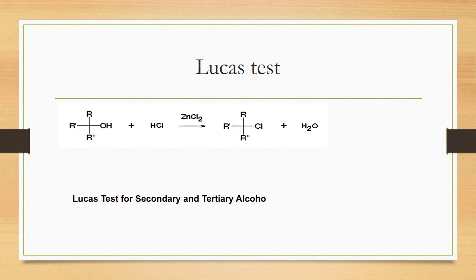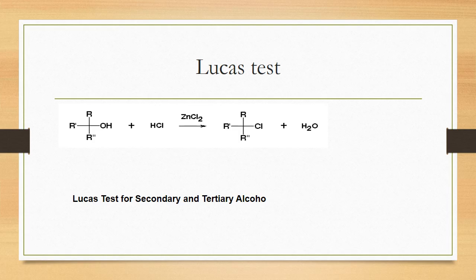Why does this happen? What is the reason? I have already told you, because this is the tertiary alcohol, it contains 3 alkyl groups. When the OH is removed with this hydrogen, forming water, a carbocation is formed.